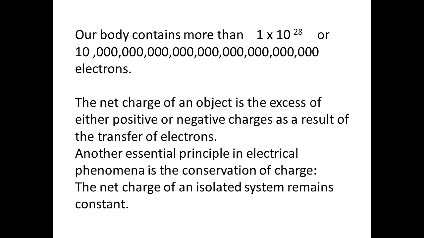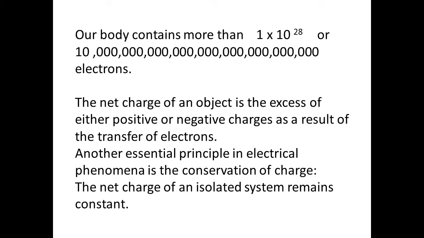Our body contains more than 1 times 10 to the 28 electrons. Why? Because anything that we put inside our body, the food that we eat, the liquids, the water, the vitamins, the vegetables, the juice, contains atoms. An atom contains electron and proton, and so with neutron.